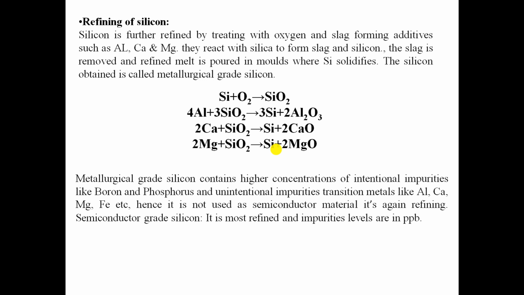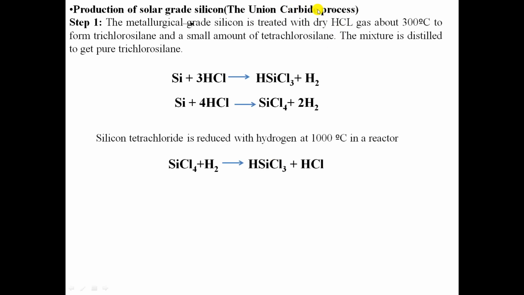It needs refining in order to make it semiconductor grade silicon. Semiconductor grade silicon contains impurities in parts per billion, so we have to make it more and more refined by using the Union Carbide process.